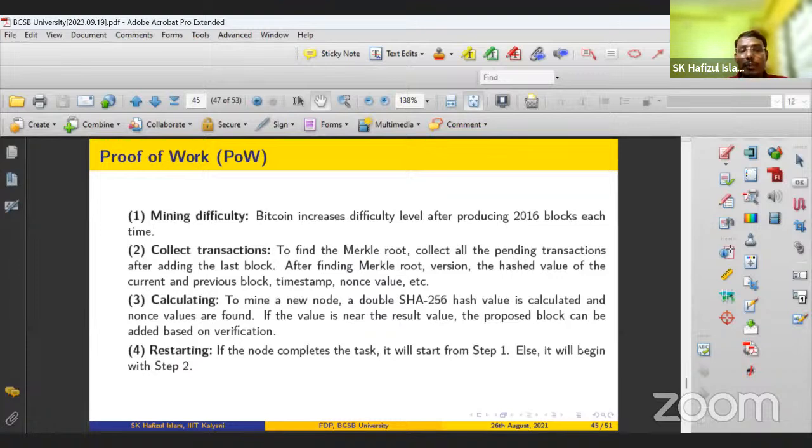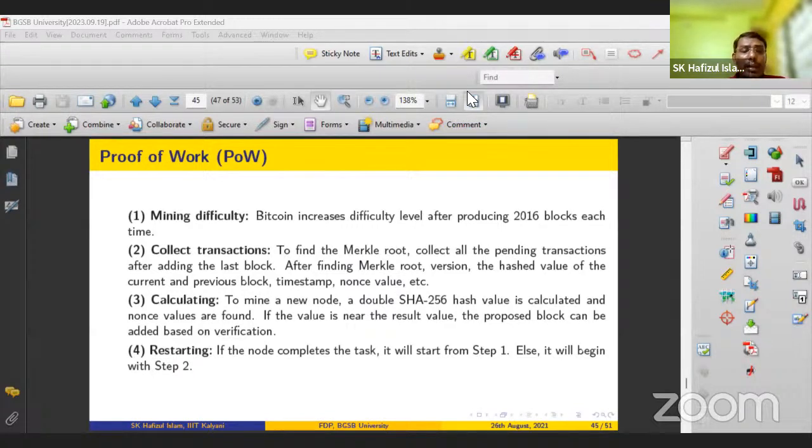Suppose there are three miners, A, B, C. So this is the Y and the corresponding X prime. It is solved by A, and A is telling that I got the solution first. Whether the solution is correct or not has to be validated by the other miners. So the solution found by A will be broadcast to the other miners.